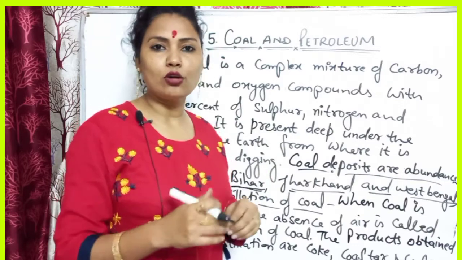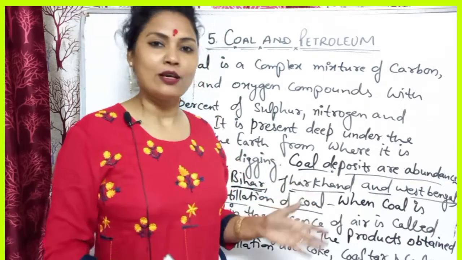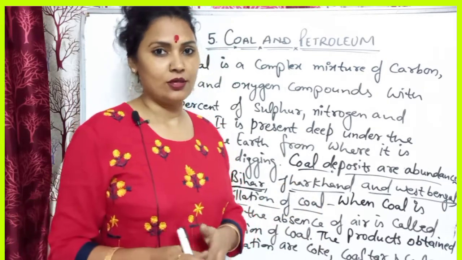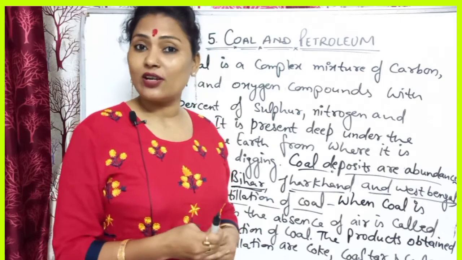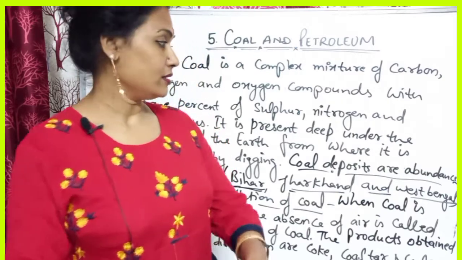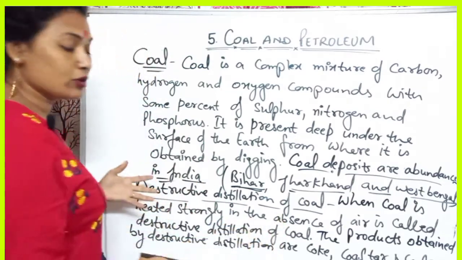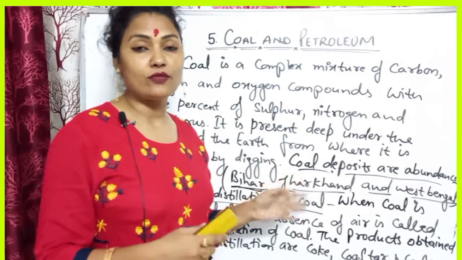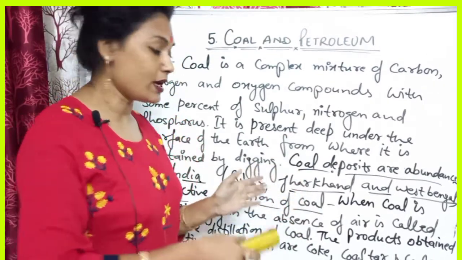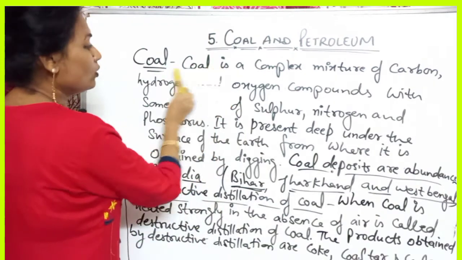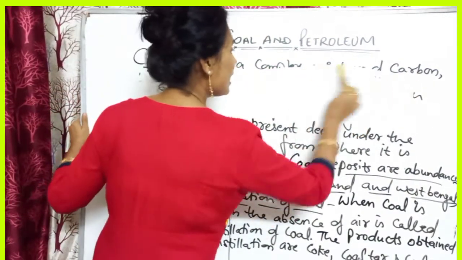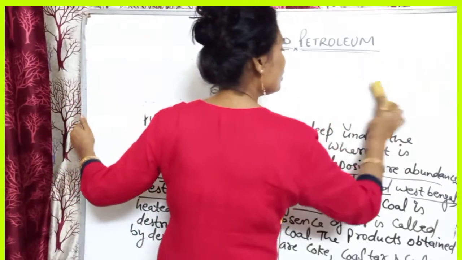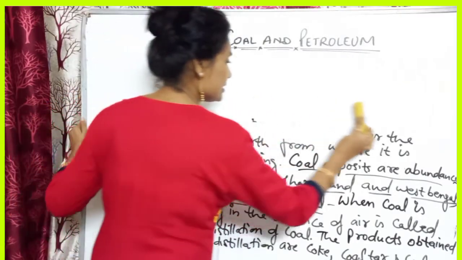You know that coke is the pure form of coal. Around 98% of carbon is present in it, and this coke is used as a reducing agent in the extraction of ores. It is also used in the steel industry. About coke we will discuss first, then coal tar, and after that coal gas. Coke is the purest form of carbon, around 98% carbon is present in it.